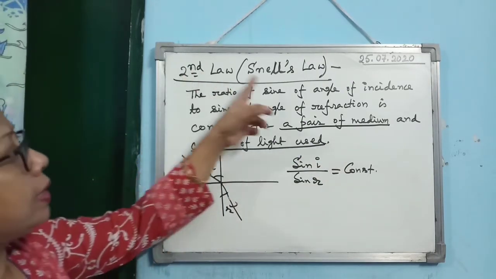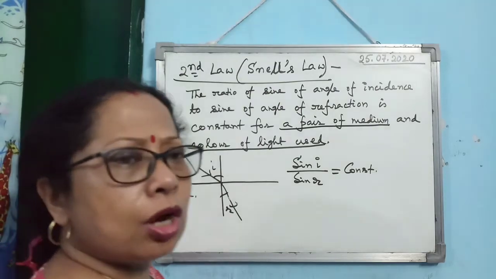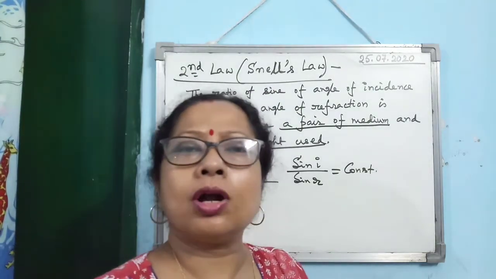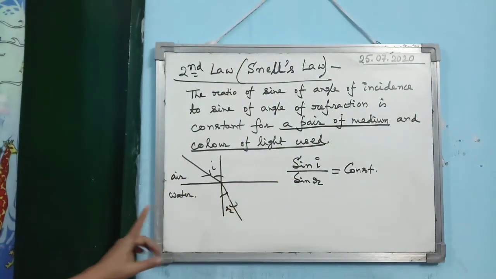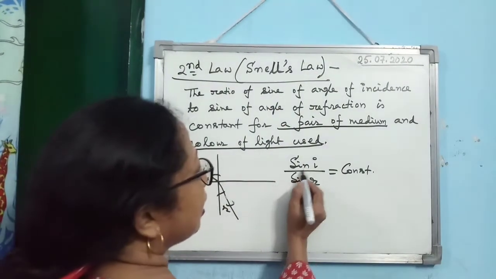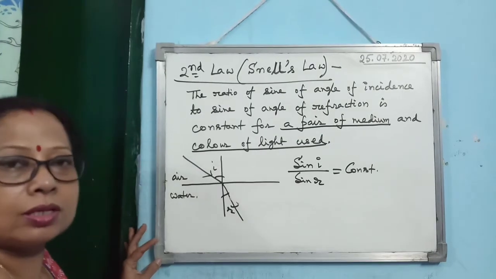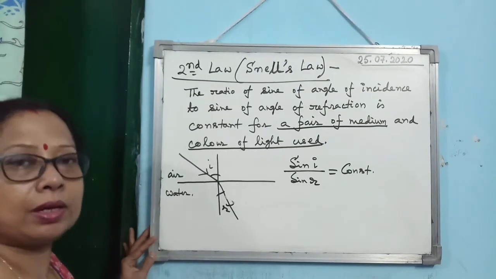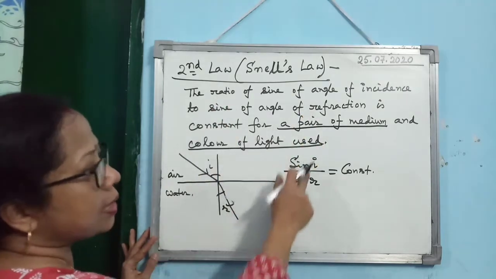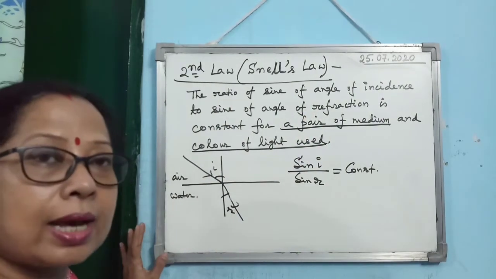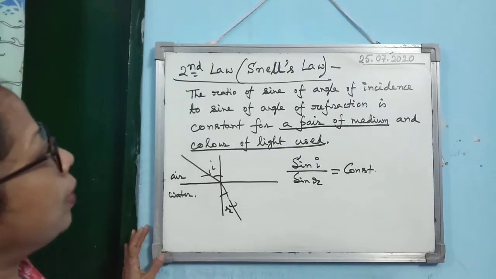So what is Snell's law? What is given in your book is not actually Snell's law. Snell's law is this statement. As you have not studied the trigonometric ratios sine and cos, they have changed the statement, but you cannot do that. So you should learn this one as the second law, also known as Snell's law.